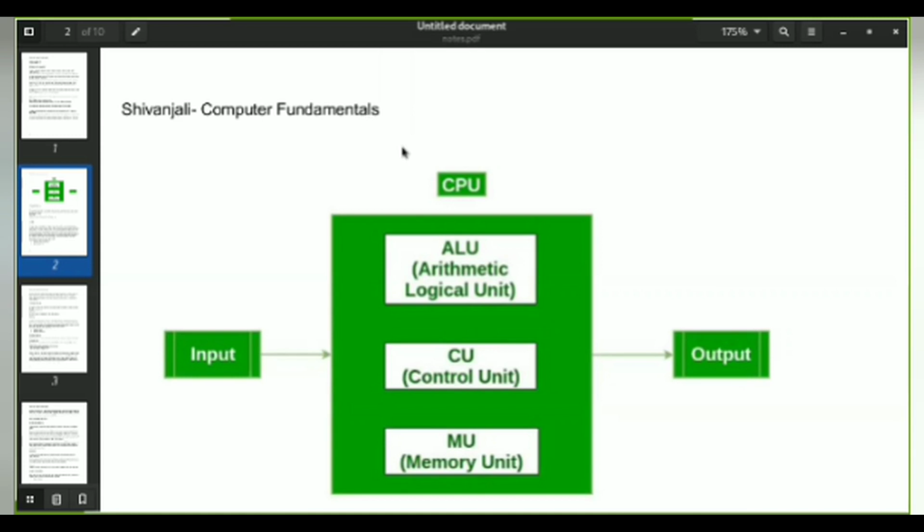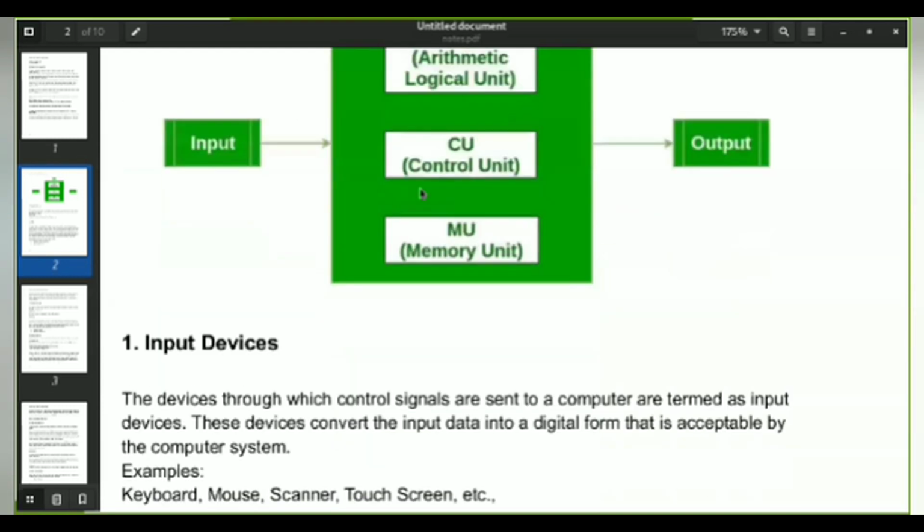Now talking about the CU, the CU is nothing but the heart of the CPU or the heart of the computer. The main processing takes place inside the CU, and it facilitates the data flow of the set of instructions coming through the CPU. The CU is responsible for carrying out your operation and getting the meaningful result.